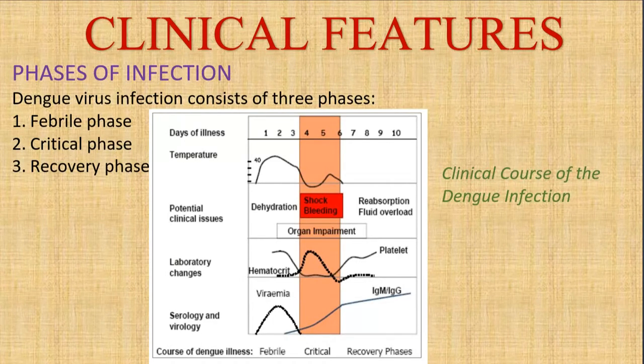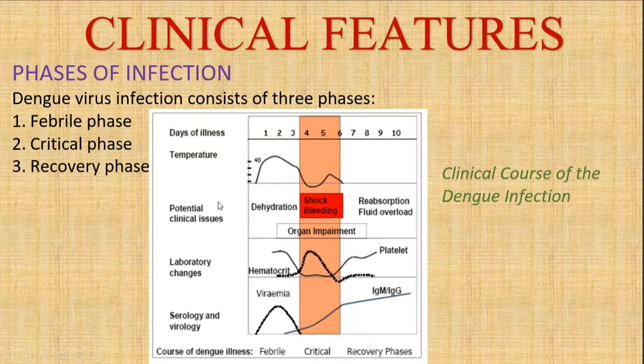So the clinical features. In the clinical features, we will be describing three phases. That is very important: febrile phase, critical phase, and the recovery phase. Here you can see on day one the temperature being increased, then decreased slowly, and again increased. Initially you'll be seeing dehydration, and once the organ impairment starts, you'll be seeing shock and bleeding, and then the reabsorption, fluid overload situation.